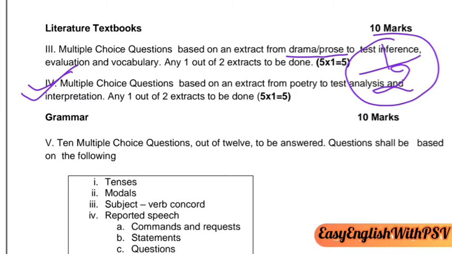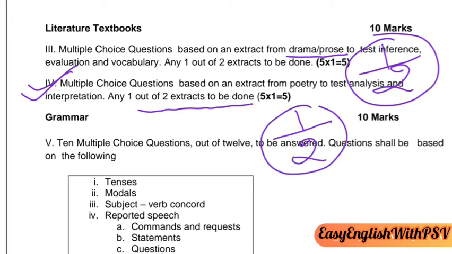Multiple choice questions based on an extract from poetry to test analysis and interpretation. Same, any one out of two extracts to be done. So 2 extracts from poetry and you will have to attempt only one. Each MCQ will be of 1 mark. 5 MCQs, 5 marks. I hope it is clear.